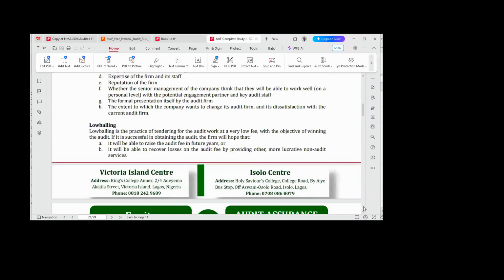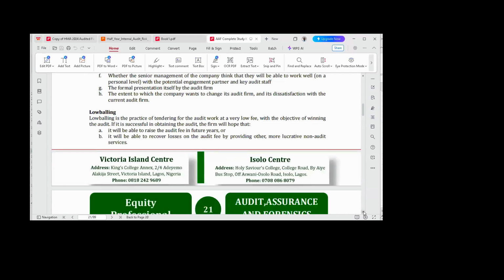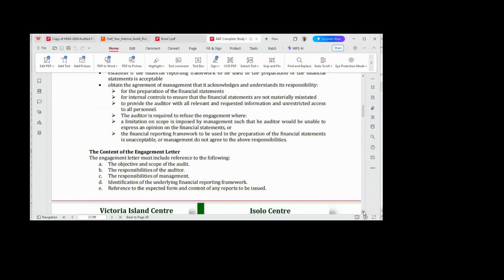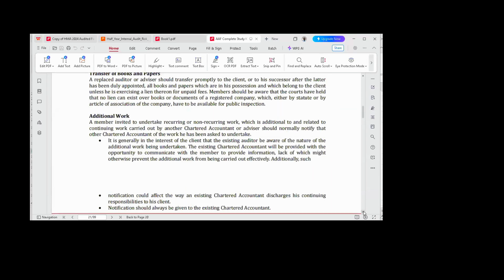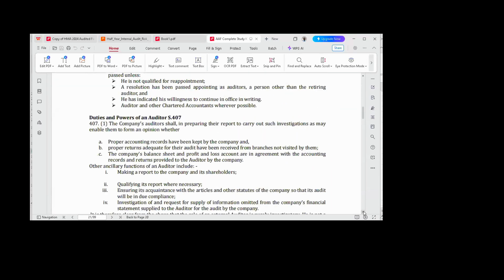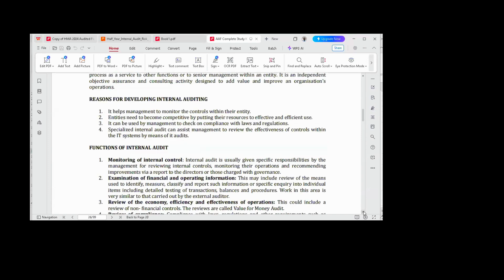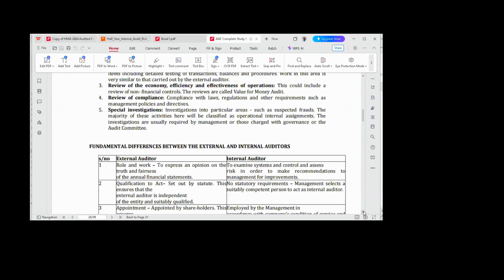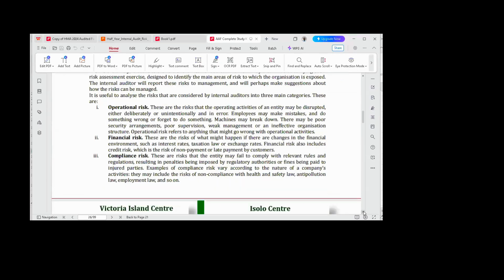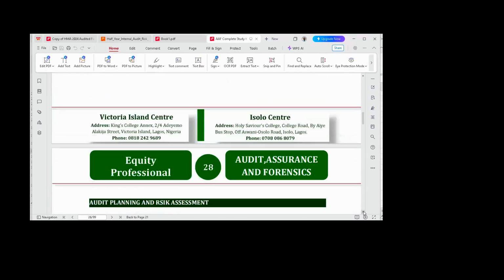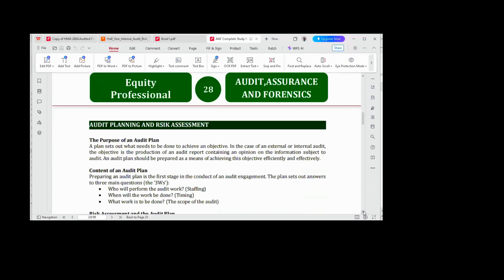All right. After this, in chapter 4, we are going to look at internal auditing. The other facilitator will take this aspect too. Chapter 5 is planning, that is audit planning and risk assessment. She will also take this aspect.